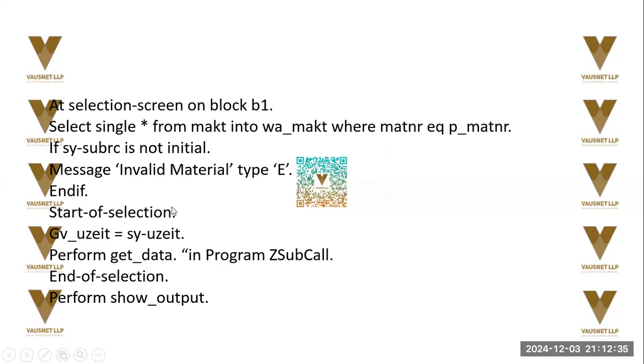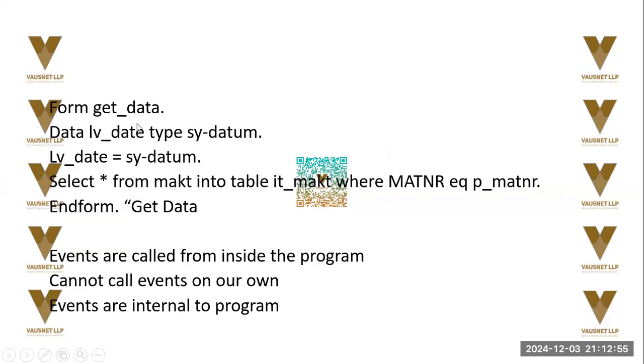Start of selection, again an event. Perform get data. Now this is where we will actually get the data and show its output. Again, it's an event, okay? In program Z subcall, we'll have to populate it. Form get data.